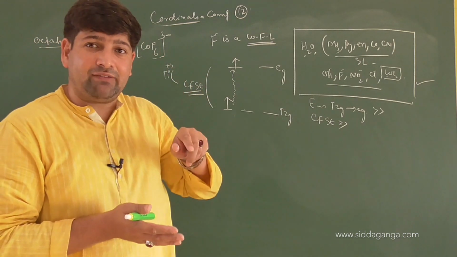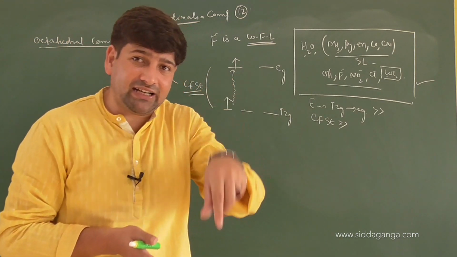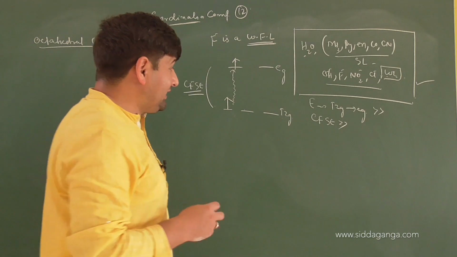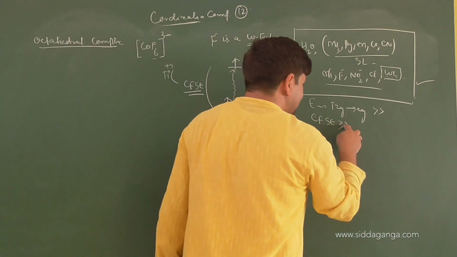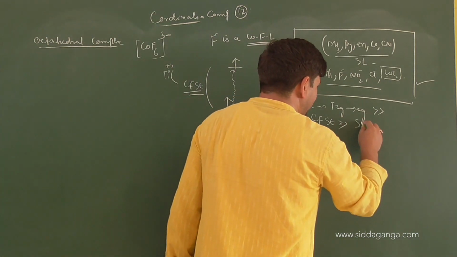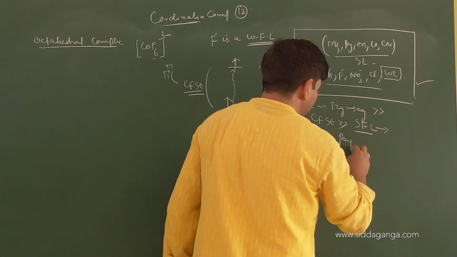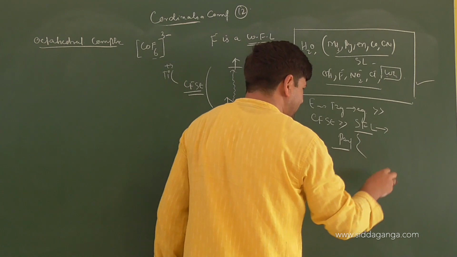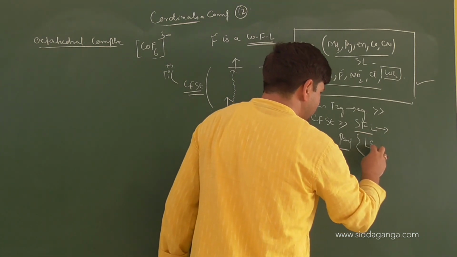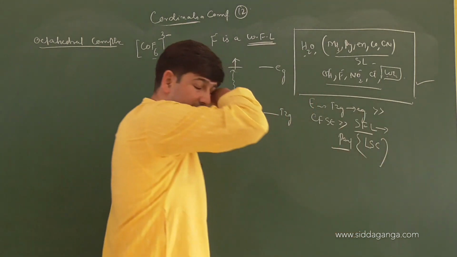Such a ligand will force pairing, thus such a ligand is a stronger ligand. When the ligand is strong, CFSE is high, it is a strong field ligand, and it will force pairing. Once it forces pairing, we will have low spin complexes coming into play.